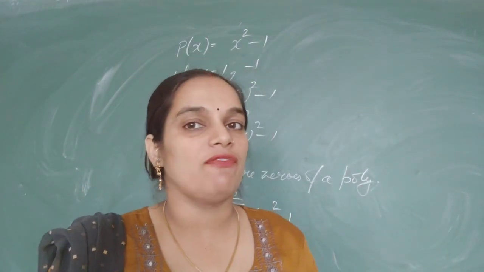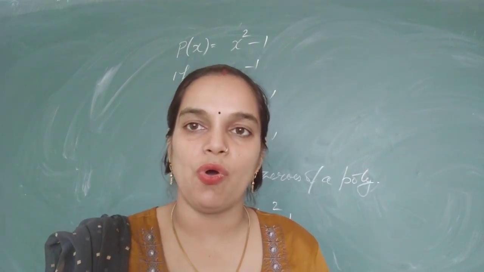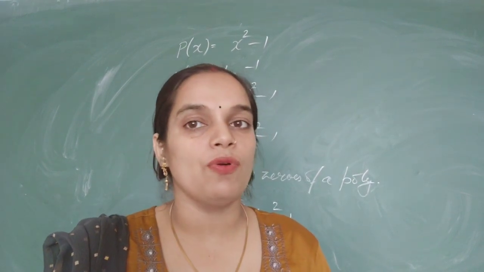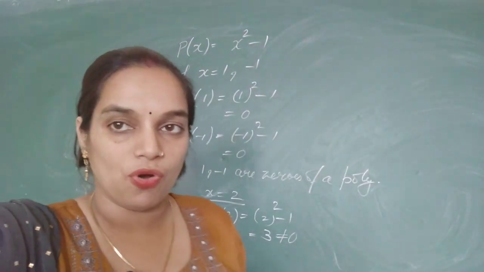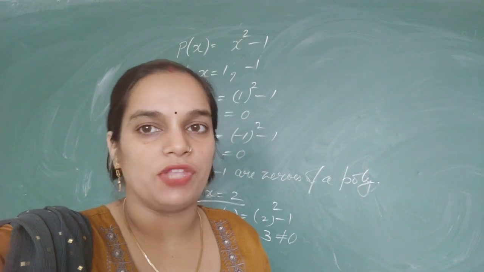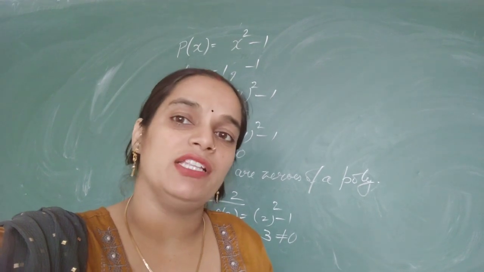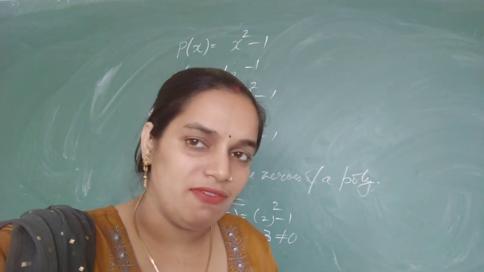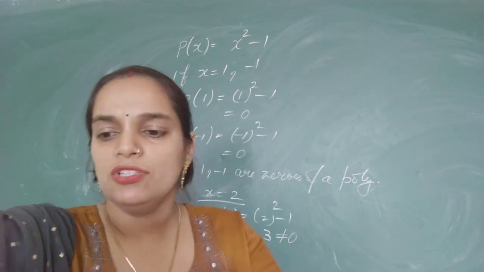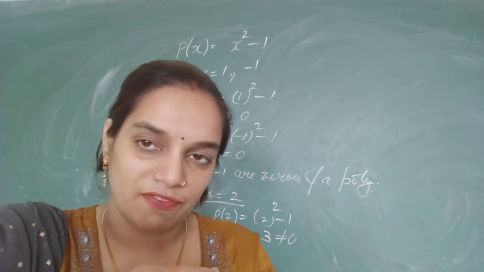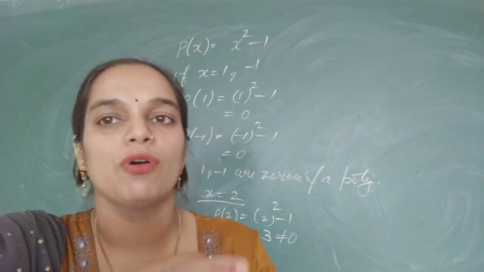At any value where the value of the polynomial becomes 0, only then we will say this is the zero of that polynomial or this is the root of that polynomial. In this question, 1 and minus 1 are the zeros, or we can say are the roots of the polynomial p(x). This is the term of the zeros. And we can find the value of the polynomial at any value of x by putting the value of x in the polynomial. So this was the method. In the same way, we can check whether the given value of x is a zero of that polynomial or not.